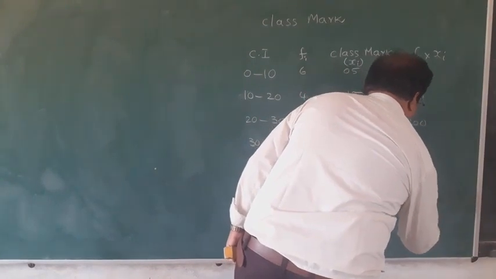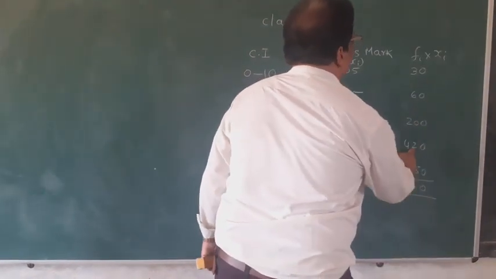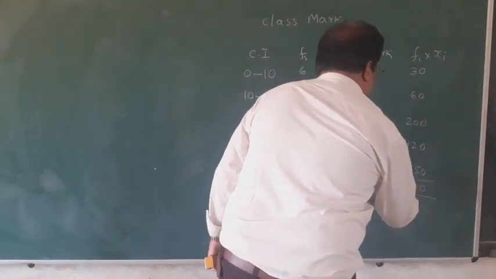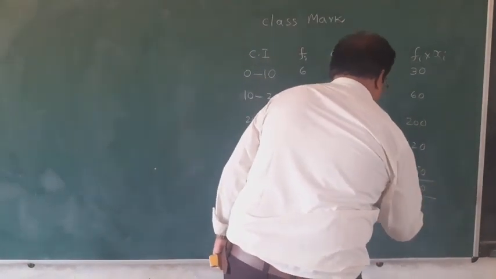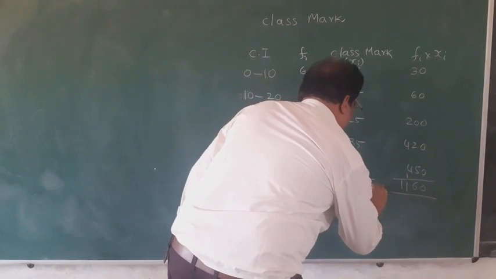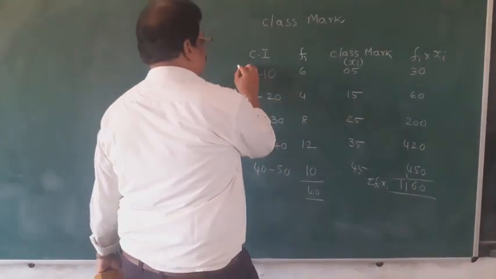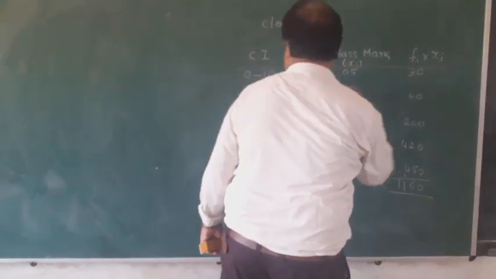So the total is 1160. This is called sigma fi xi.